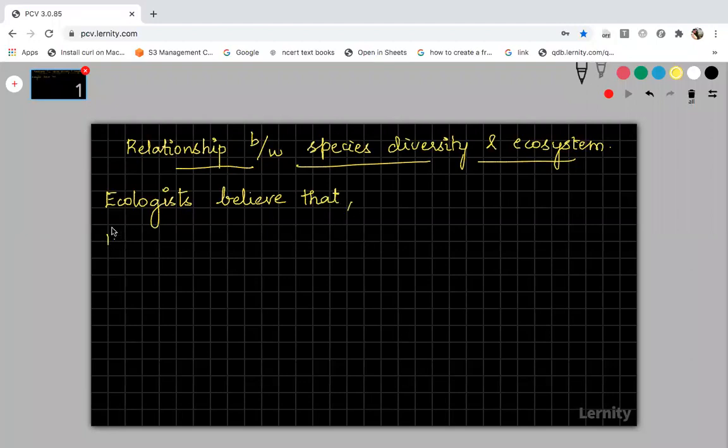I'll give you 4 points regarding this relationship between species diversity and ecosystem. The first one is that a community having more species is more stable than a community with lesser species. Communities means the biological community, which includes the living organisms and the interactions between them.